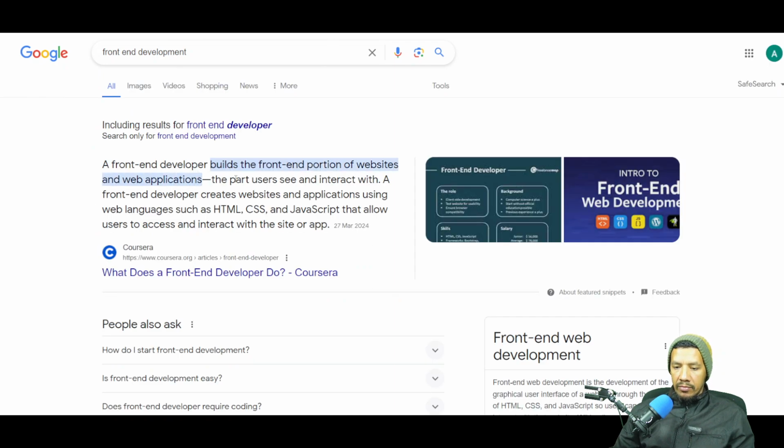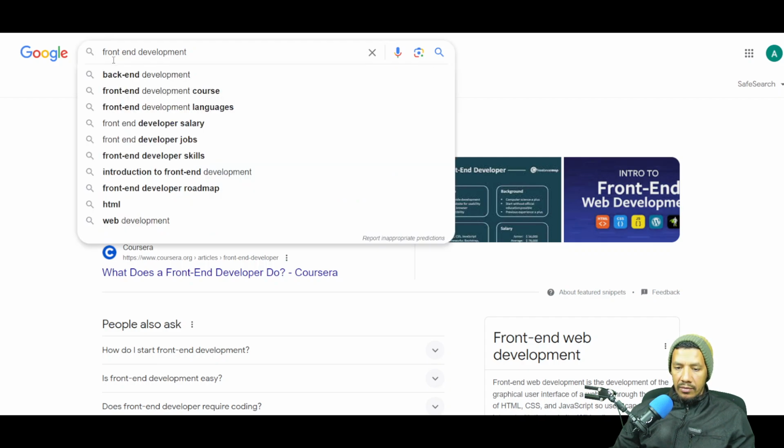A front-end developer builds the front-end portion of websites and web applications, the part users see and interact with. A front-end developer creates websites and applications using web languages such as HTML, CSS, and JavaScript that allow users to access them. Now we get to back-end development.